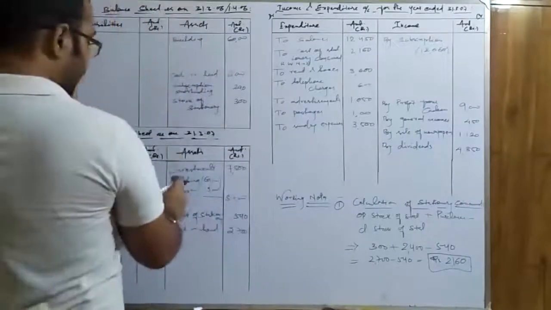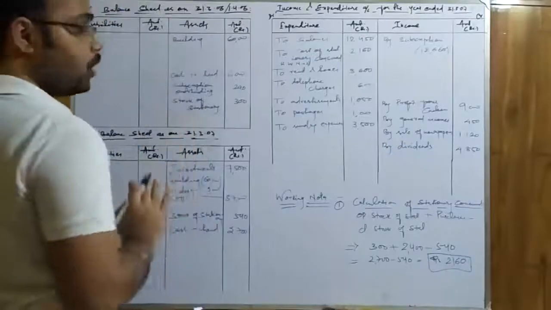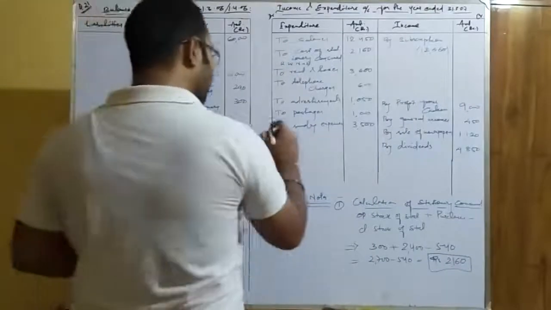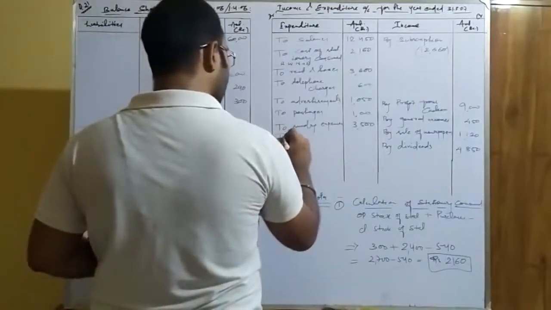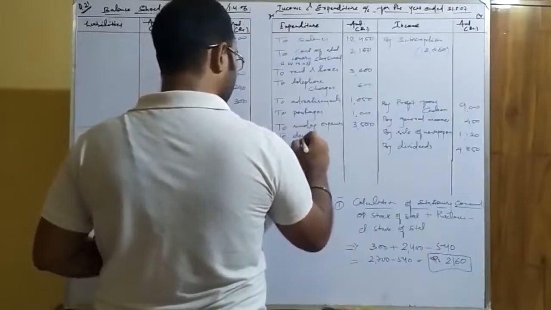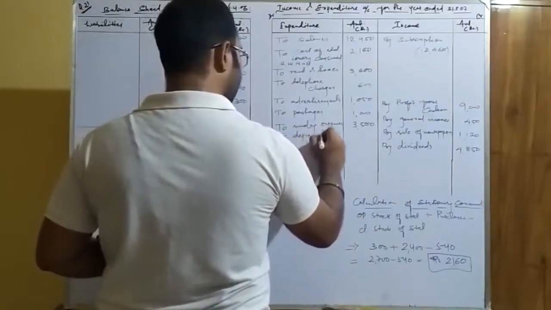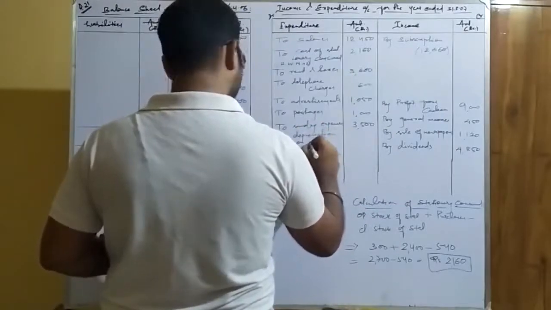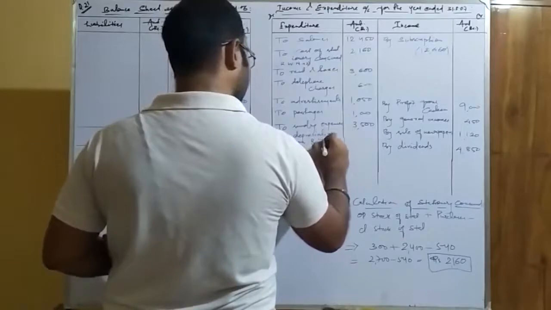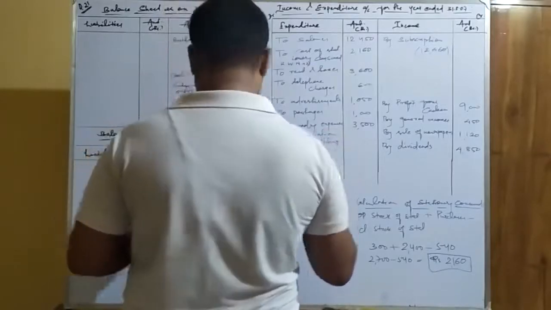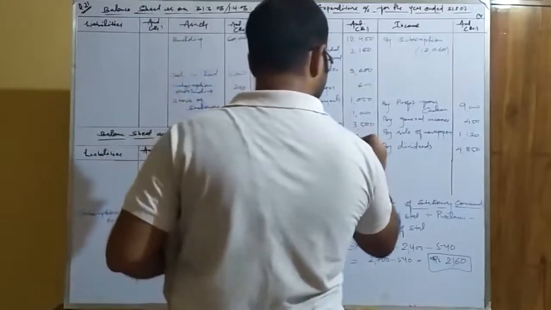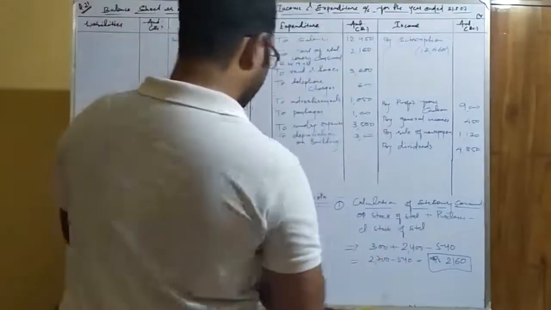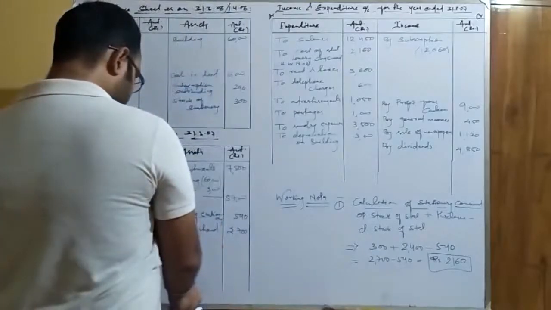Clear? And as I told you, the adjustments go to two financial statements. So the value of depreciation will go to the income and expenditure account because it is a revenue payment. To depreciation on building, that is 3,000. Okay, so two adjustments are over. Now let us move to our first and the bulk adjustment.